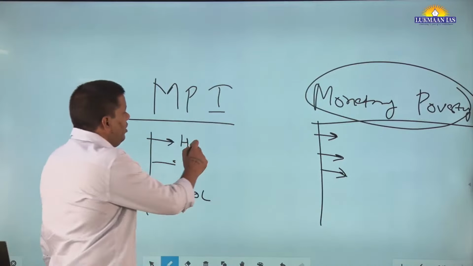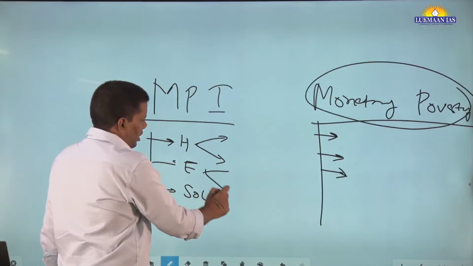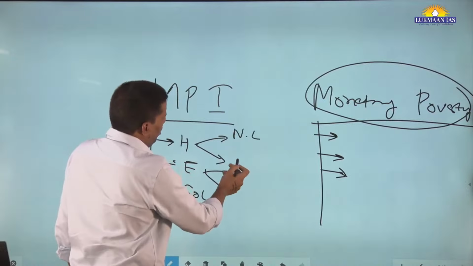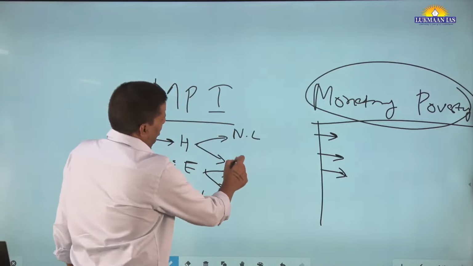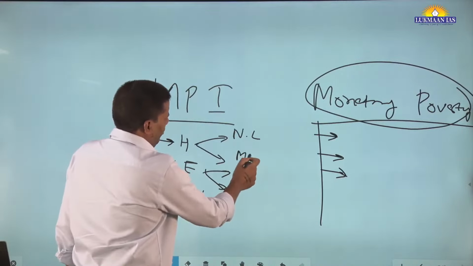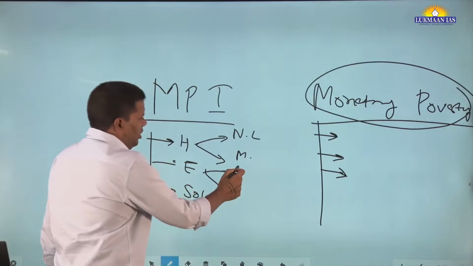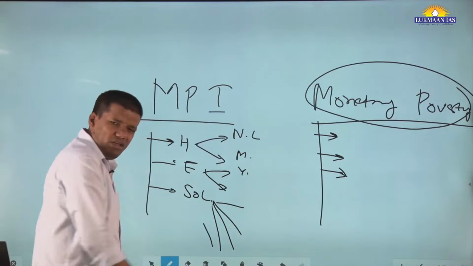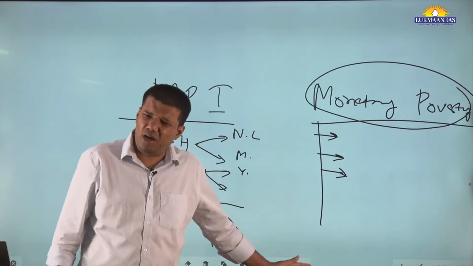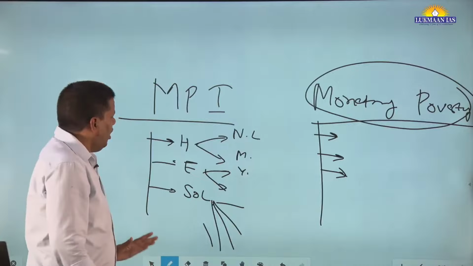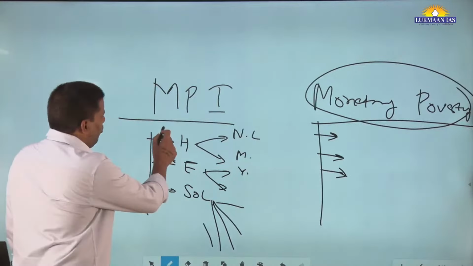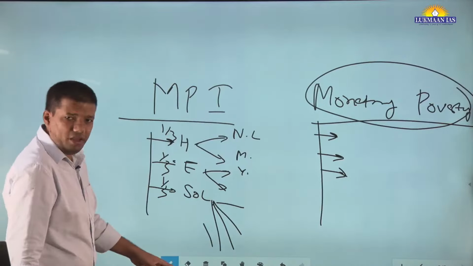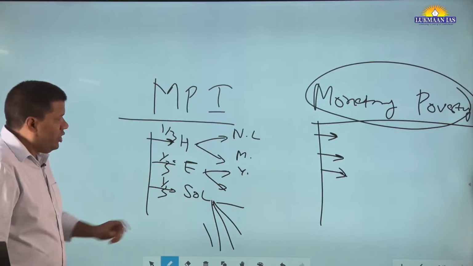In health they were again 2: nutrition level, and I think maternal and child mortality. In education there were years of schooling and quality of education. And in standard of living there were 6 indicators, such as housing and sanitation. They gave 1/3 weight to each. This much you should know.